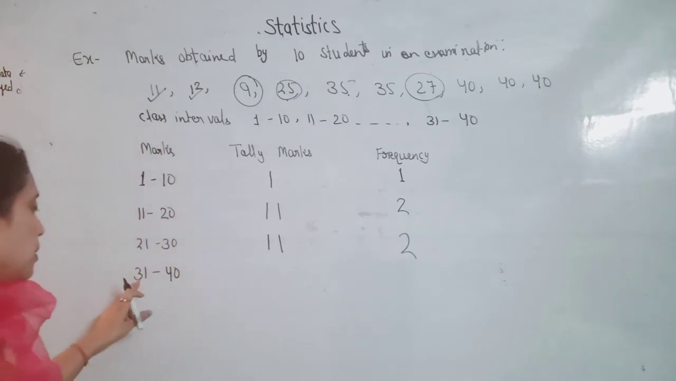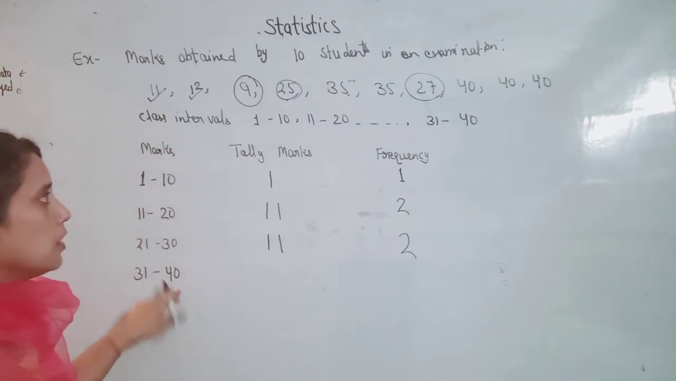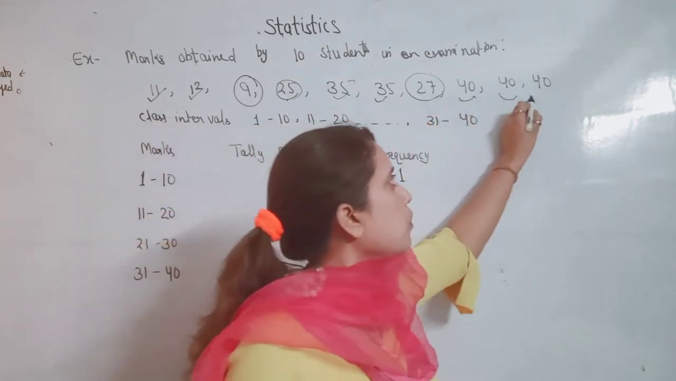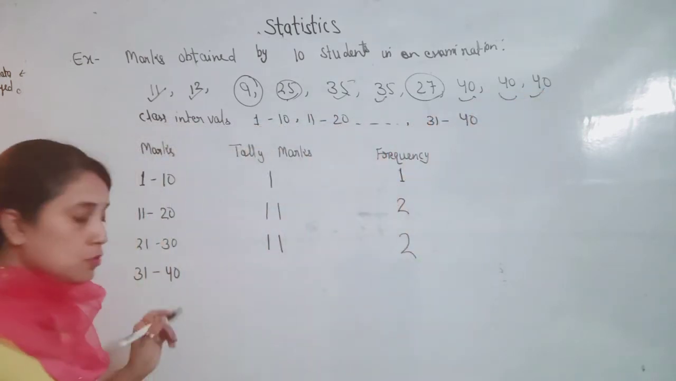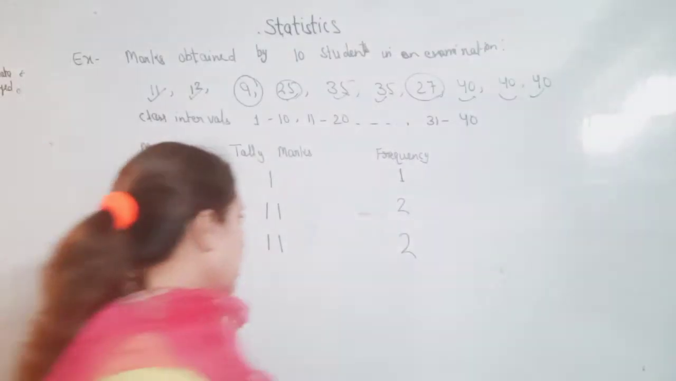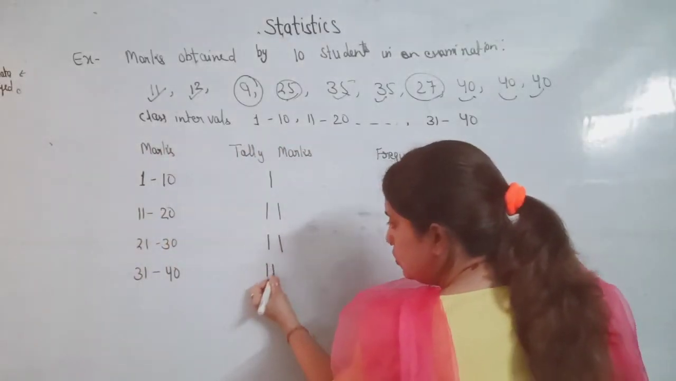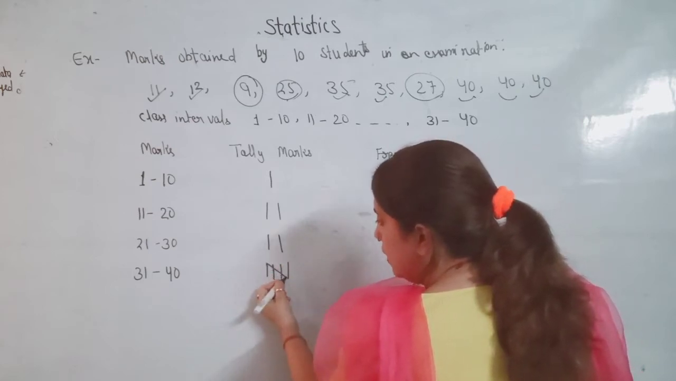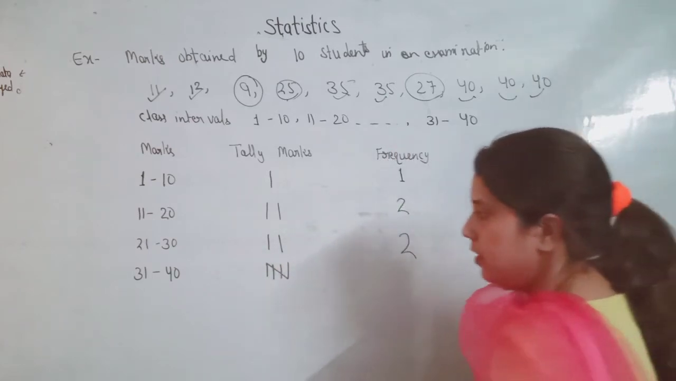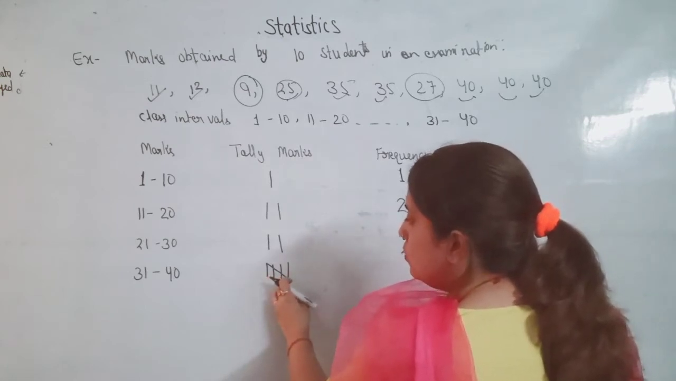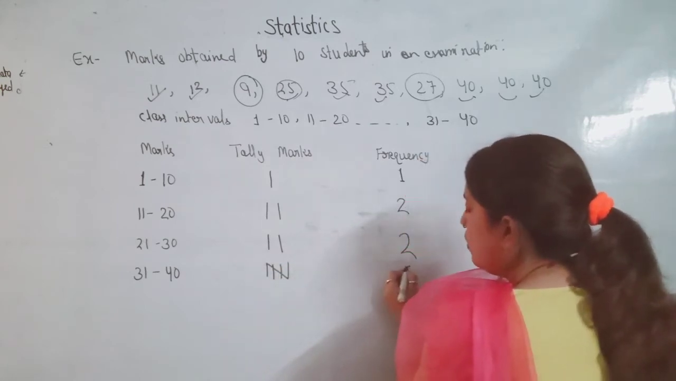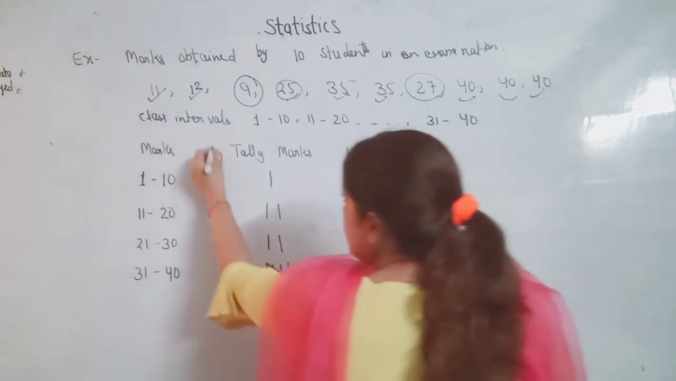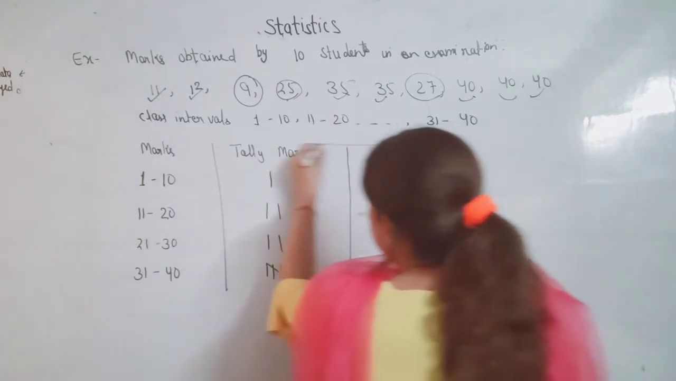Now the marks between 31 to 40: 1, 2, 3, 4, 5. How do we draw the tally mark for 5? 1, 2, 3, 4 standing lines and then a diagonal line cutting across them like this. So 1, 2, 3, 4 and 5. The frequency is 5. This is the frequency distribution table.